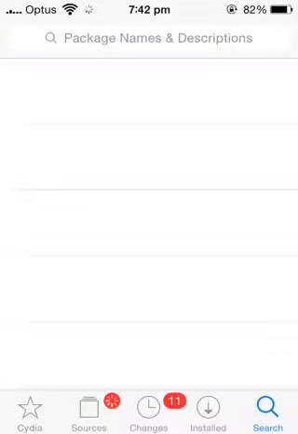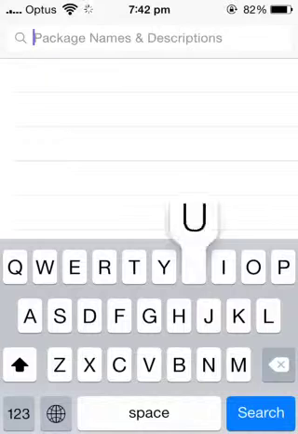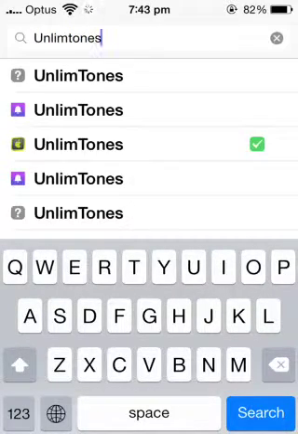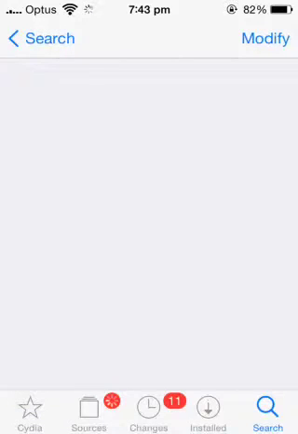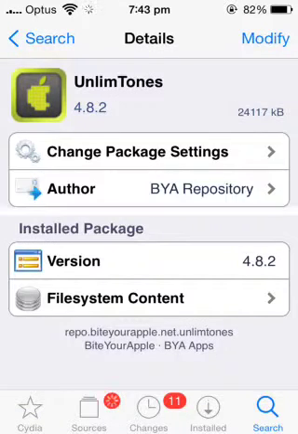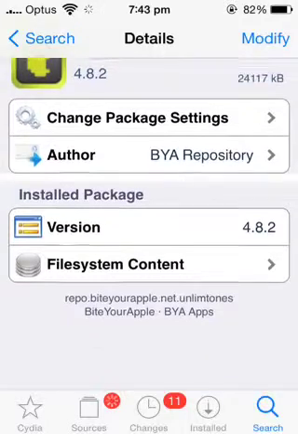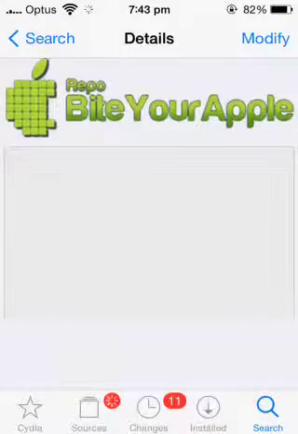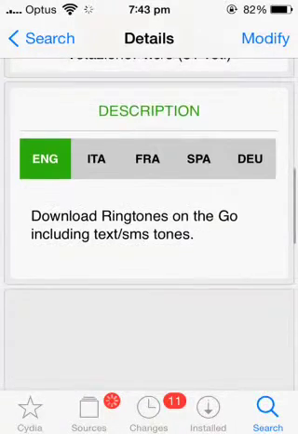So open up Studio. Okay, search for Ringtones, and I recommend getting the one from Apple. It's the latest one, and it's a trusted source, and it's bug free. It's tested. I have it right now. See, it says modify, meaning I have it. Yeah, so you just install that. Respring if it tells you to.